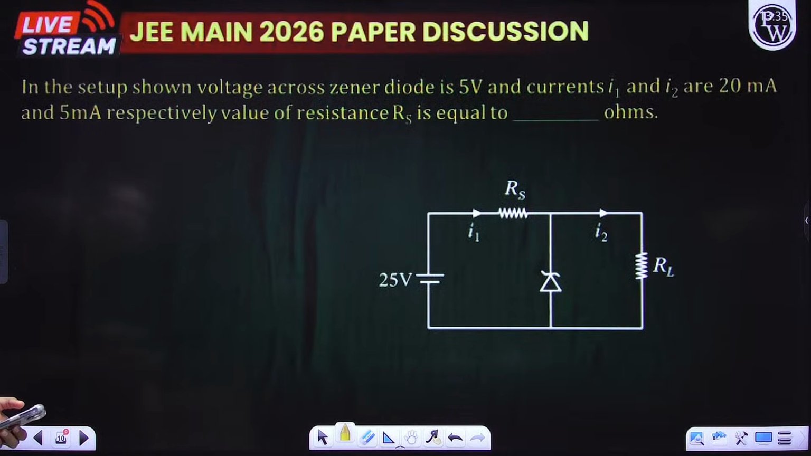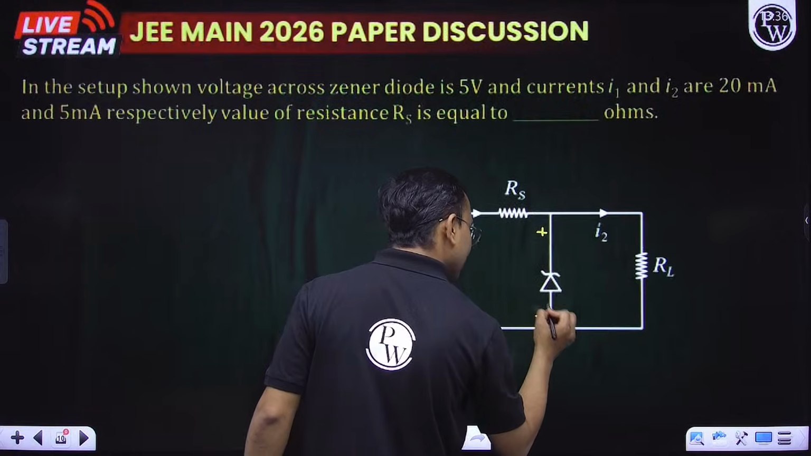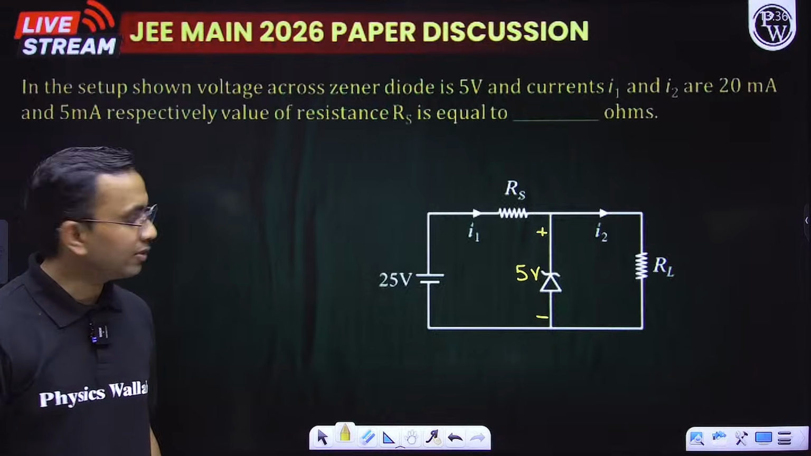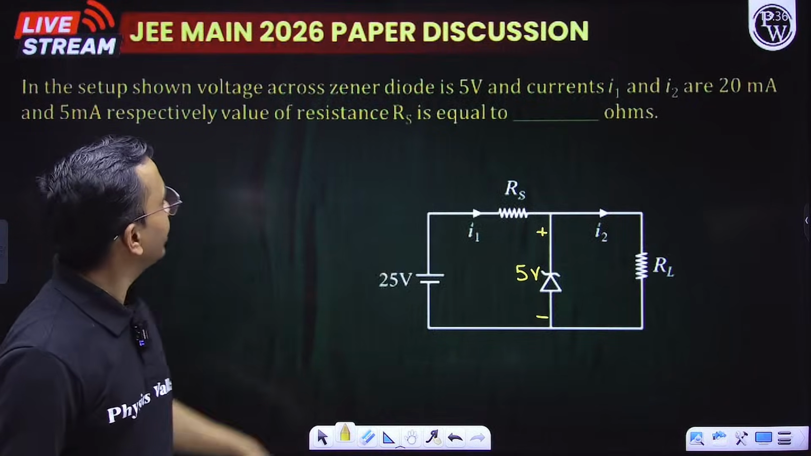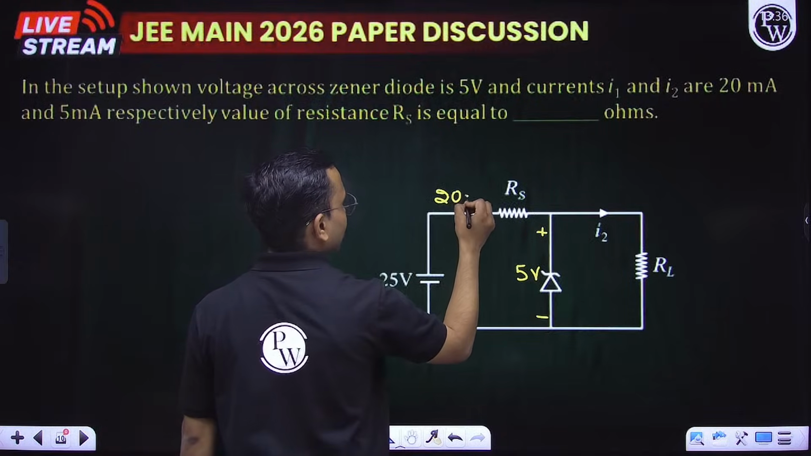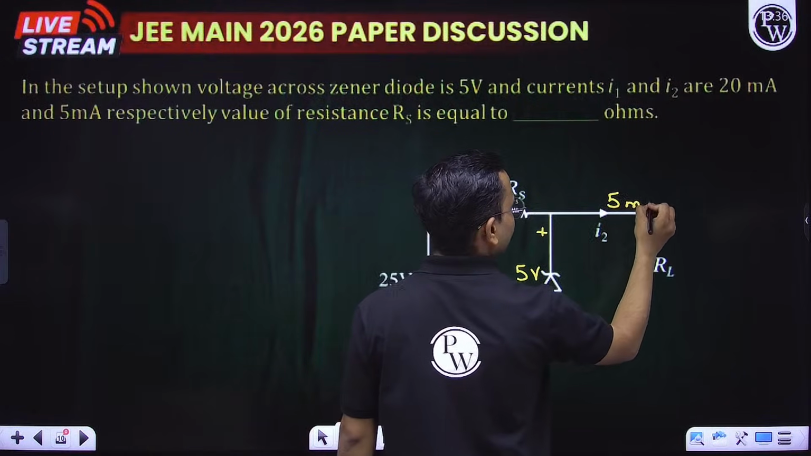In the setup shown, voltage across a Zener diode is 5 volt. So plus minus, this is my 5 volt. Zener diode is in reverse bias. And currents I1, I2 are 20 milliampere and 5 milliampere. So this is 20 milliampere and this is 5 milliampere.